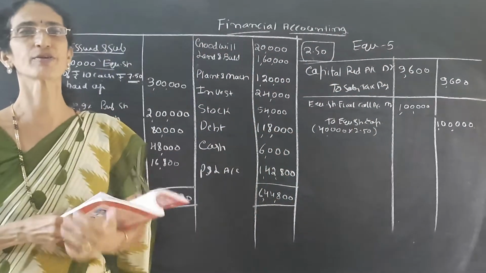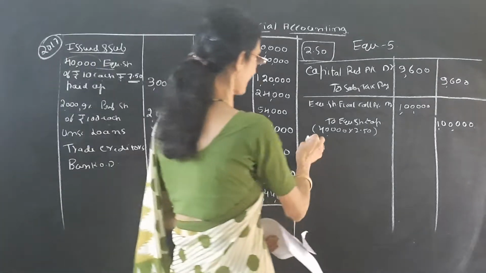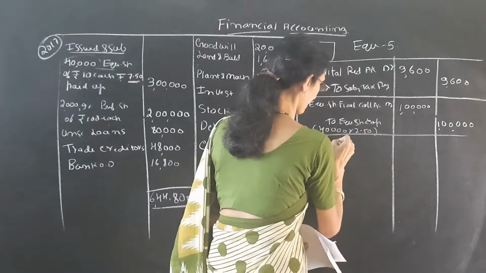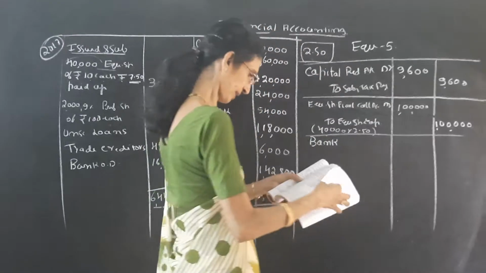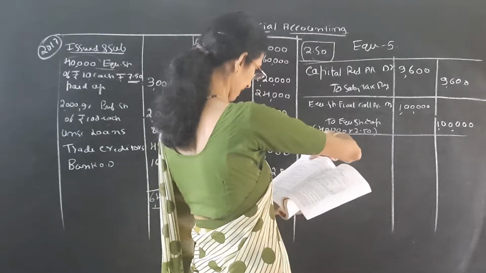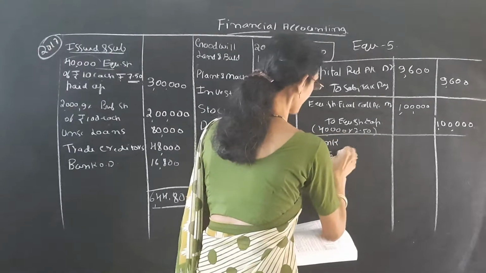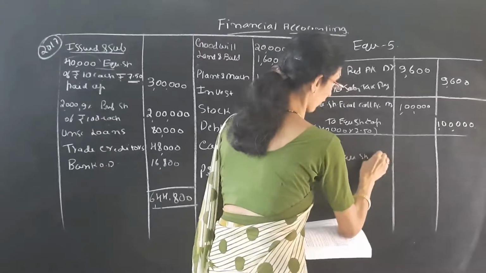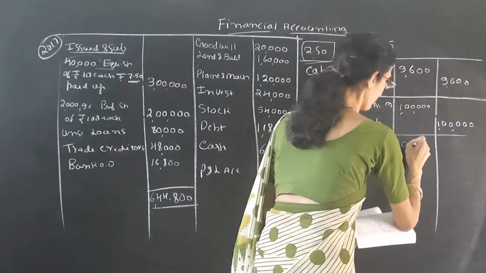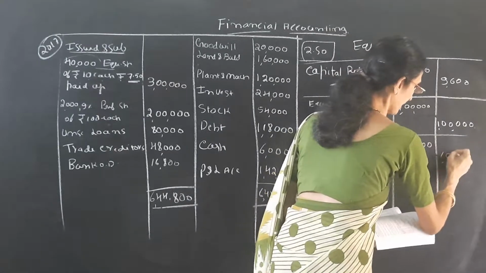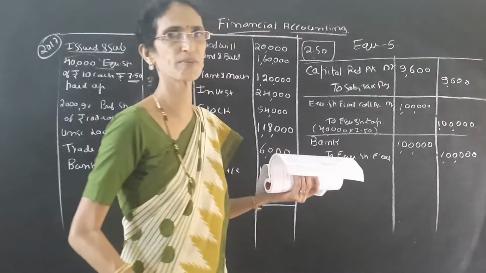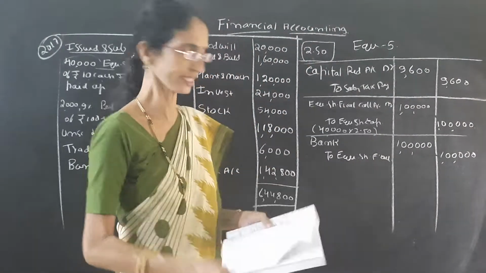Next, we have to receive the final call money. So the next entry is for receiving the final call money. When you receive the final call money, cash comes in. That is bank account debit to equity share final call account. We have to receive the final call money, that is 1 lakh rupees. These two entries are for final call money due and final call money received.